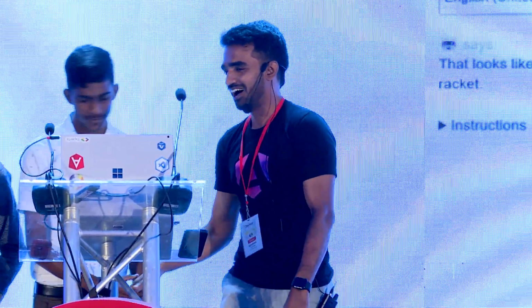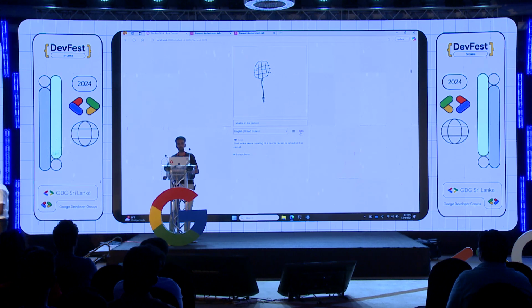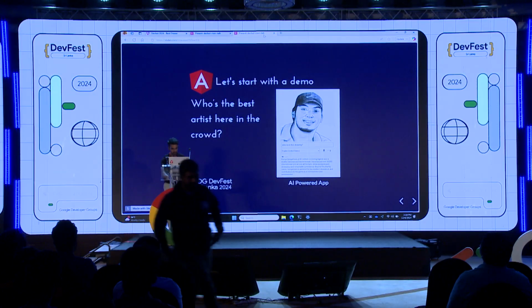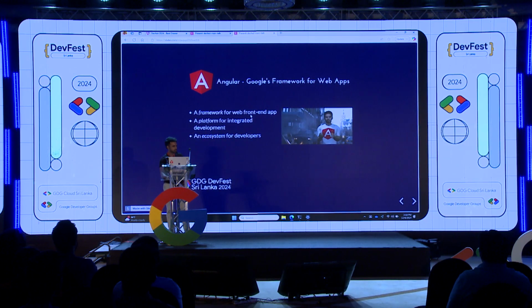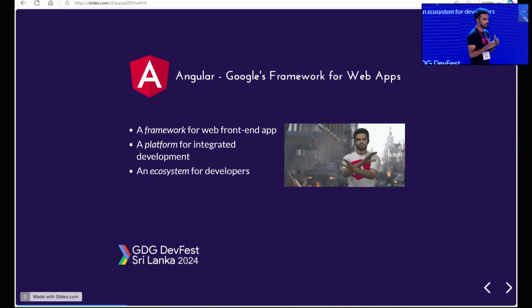All right. So we understood the concept. Let's dive into the concepts that we are using to build this particular application in Angular. For those who are very new to Angular, it's a framework by Google to build web applications. The vision of the Angular team is to create a web framework to build next-gen AI applications. That's the mission that has been set for this year.